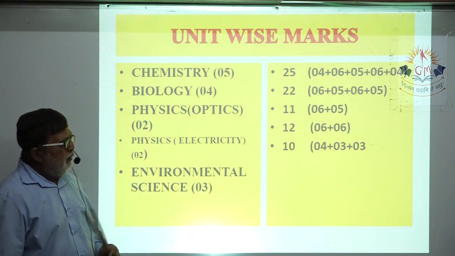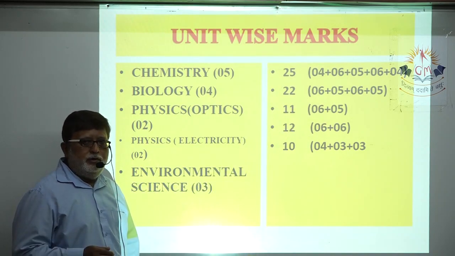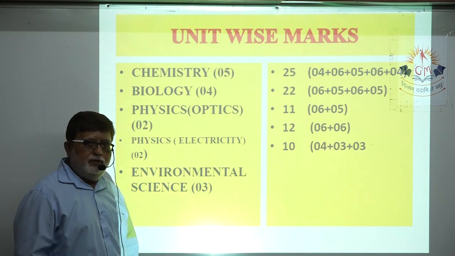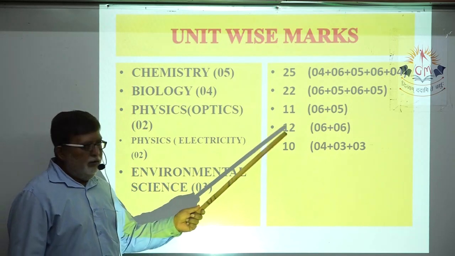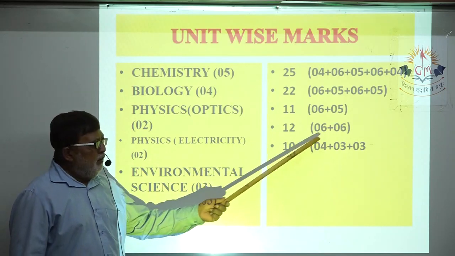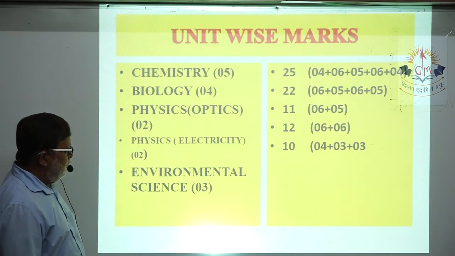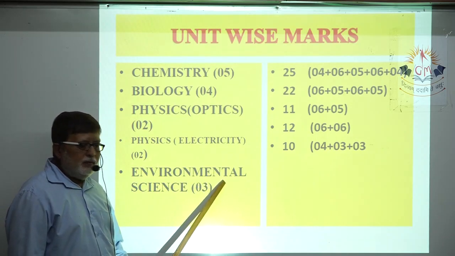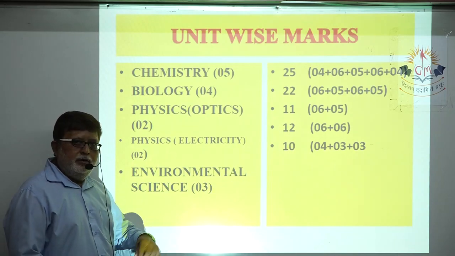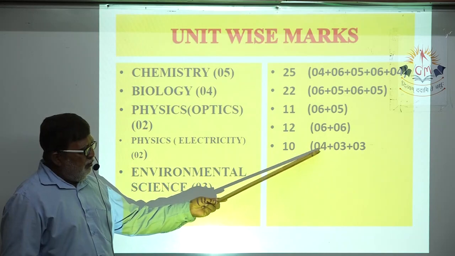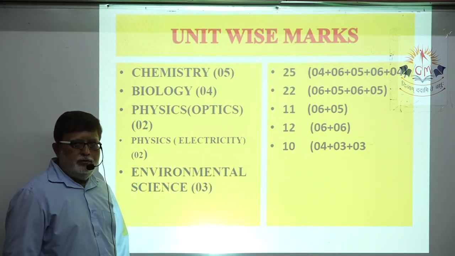From chapter 10 you will be asked 6 marks, and from chapter 11 5 marks. Then the section of electricity carries 12 marks, where both chapters carry equal weightage, 6 marks. Environmental science, from this unit you will be asked 10 marks, where chapter 14 is 4 marks, chapter 15 3 marks and chapter 16 3 marks.